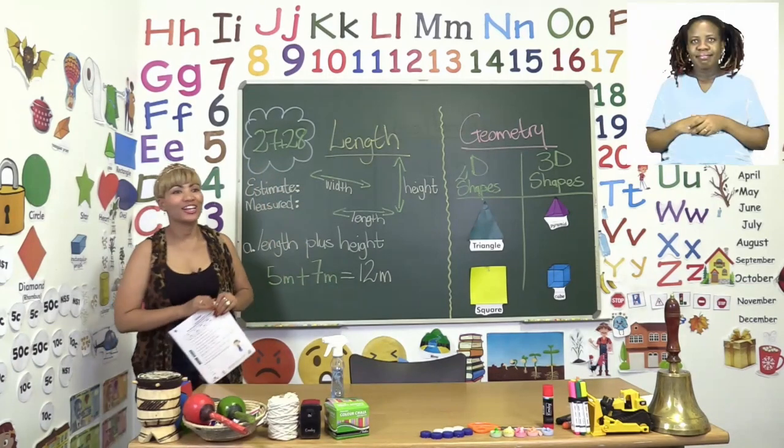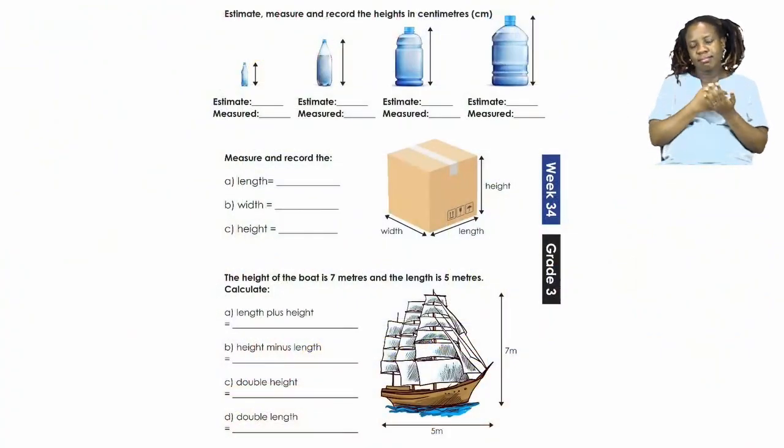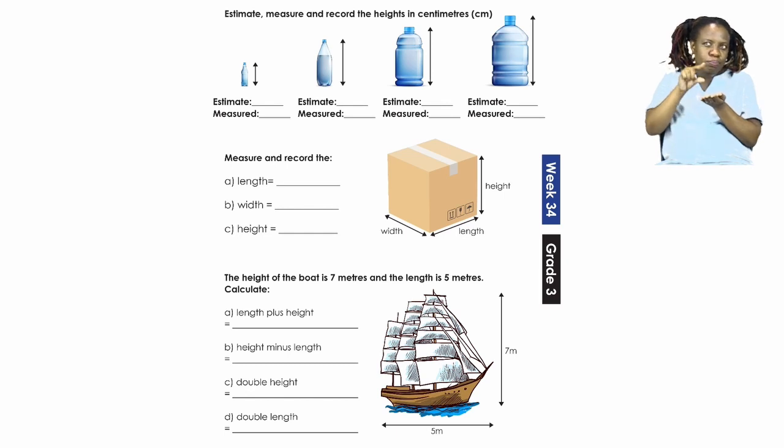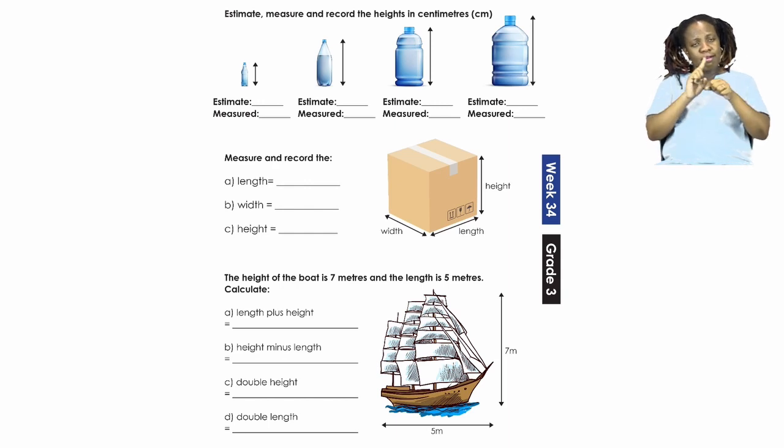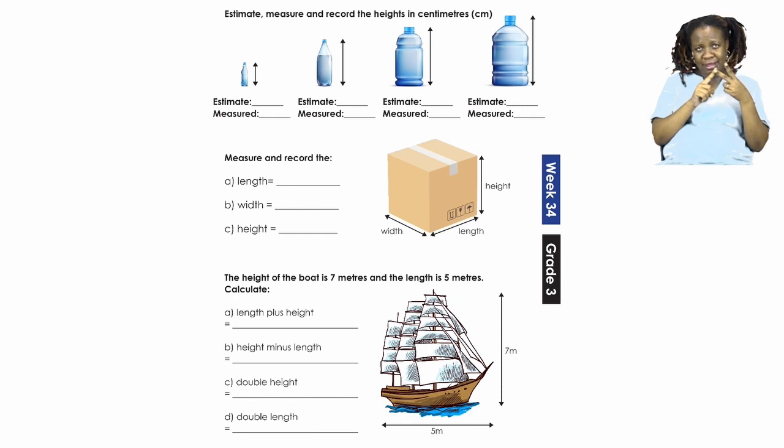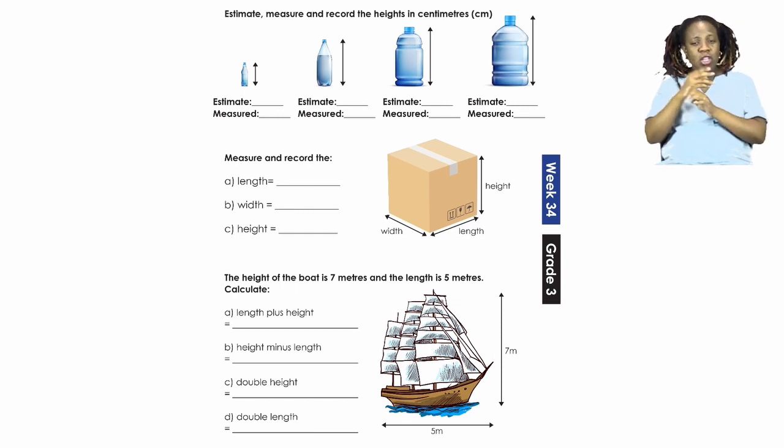Let's start this part of our lesson on page 27. Here we are doing measurement, and today we are looking at length. It says here, estimate, measure and record the heights in centimeters. There you have many different containers, and you have to estimate, then measure, and then record the height of each object.